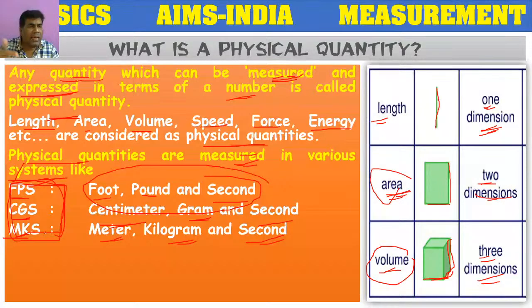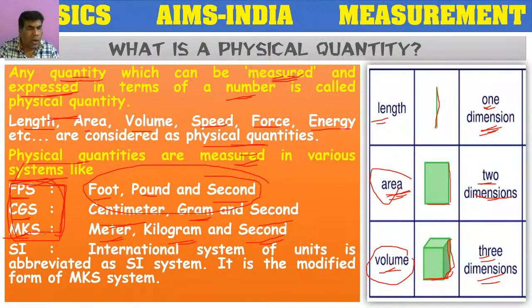What is the need of a system? Because for measuring any object, only a measuring device is not enough. Along with the measuring device, we need a system, we need a unit. Then only, according to that system and that unit, with the help of the measuring device, can we make the measurement. So in olden days, we had systems like FPS, CGS and MKS for making measurements.